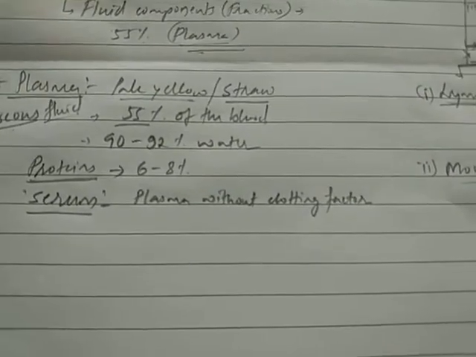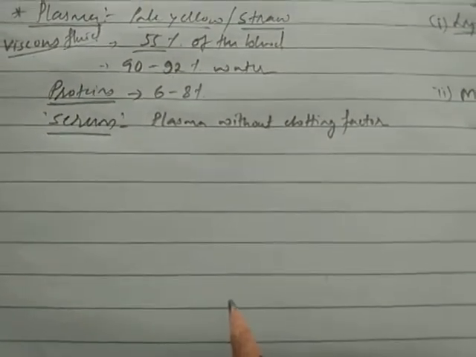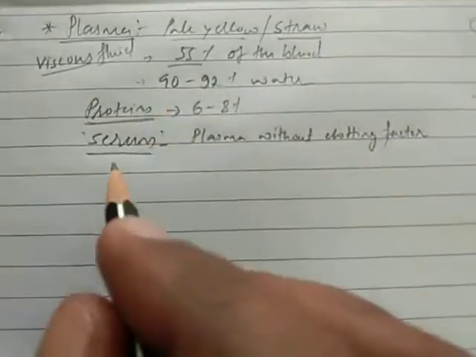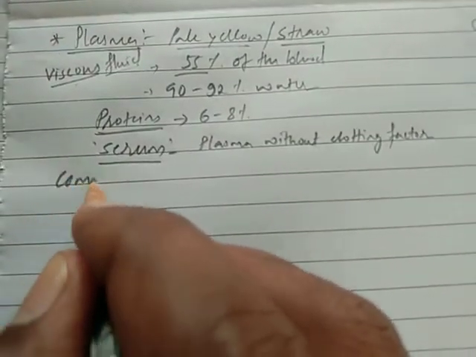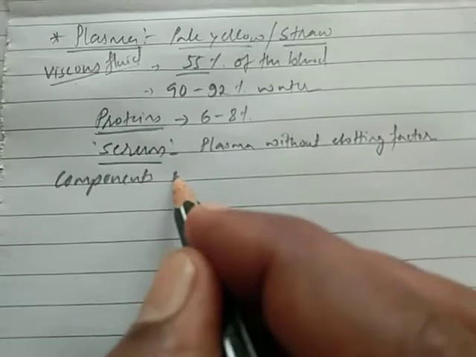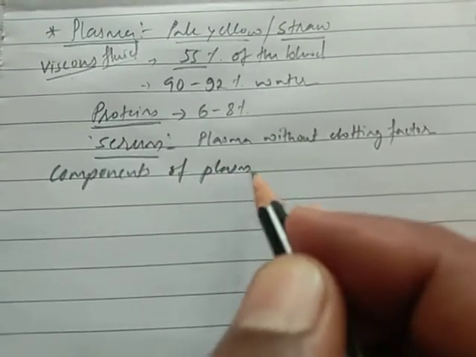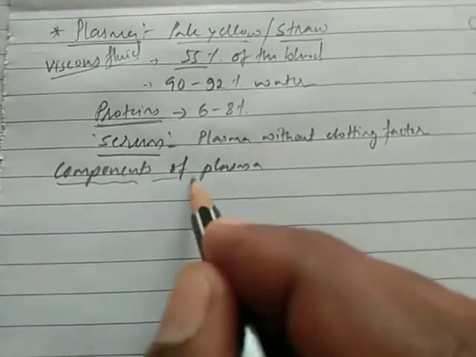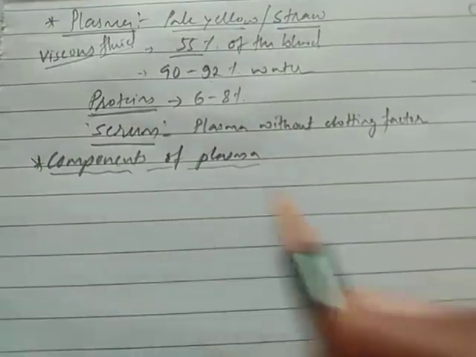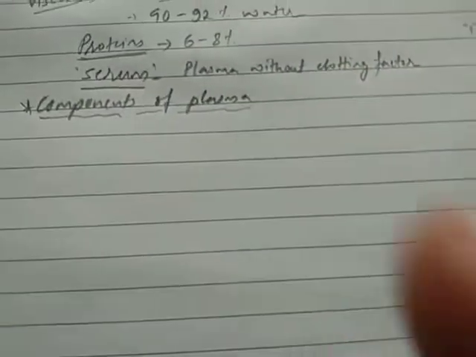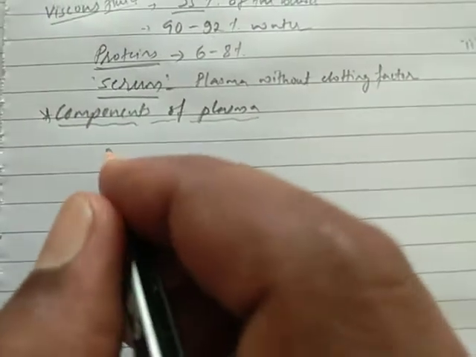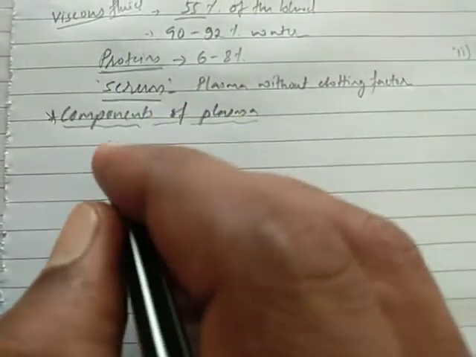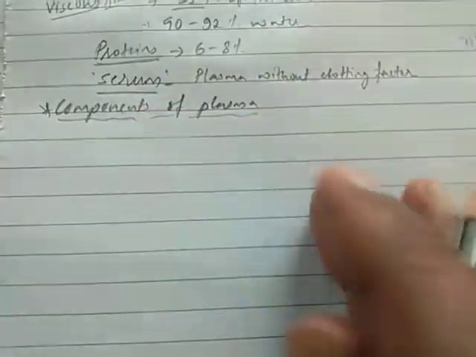Now we can take the details and functions of the components of plasma. Components of plasma we have already discussed in detail, and here we discuss the components and their functions.